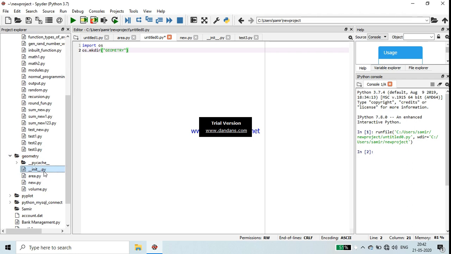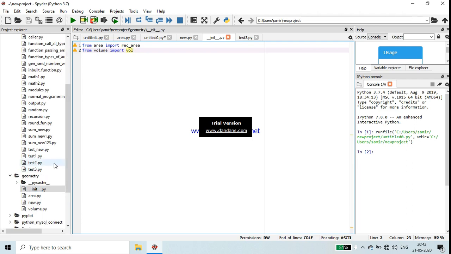So first I am telling you what this __init__.py file is. The __init__.py file is basically used to initialize Python packages. __init__.py is simply a file that is used to consider the directories on the disk as packages of Python. And one more thing I want to tell you: what are the advantages of packages or libraries? Libraries or packages are a way of structuring Python's module namespace by using dotted module names.